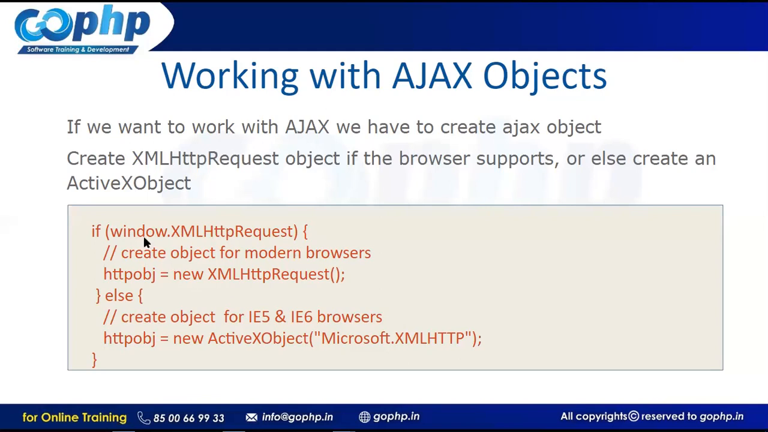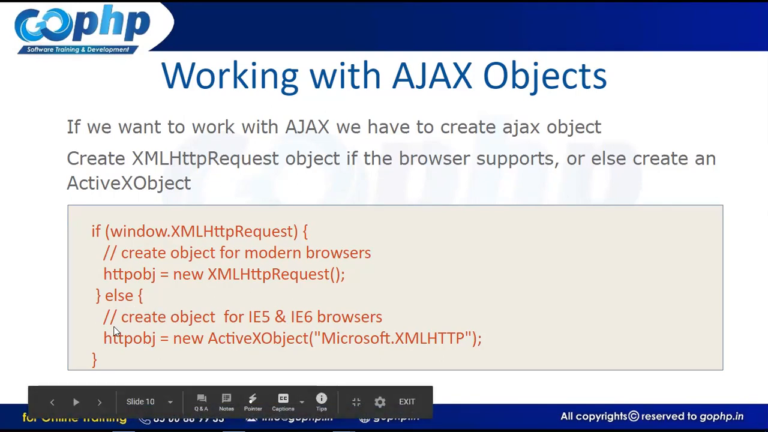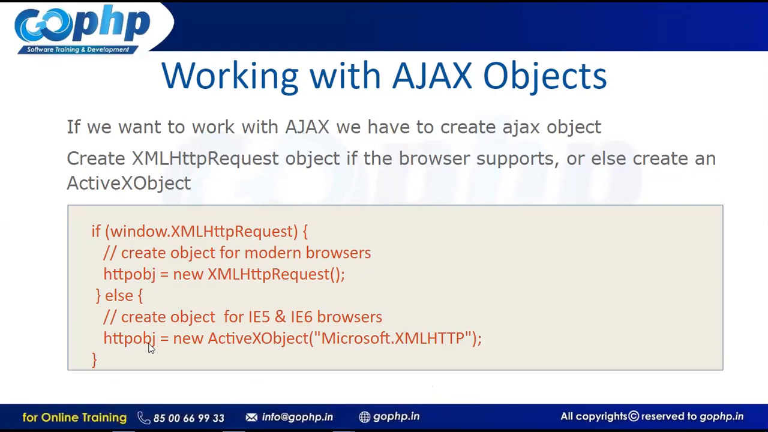If the window, meaning the browser window, supports the XMLHttpRequest object, then create the object for modern browsers. This is a variable, and here we instantiate the XMLHttpRequest object, new XMLHttpRequest. If the browser window does not support the XMLHttpRequest object, then we create an ActiveX object in the else block. For both, I have taken the same variable httpObj. httpObj is not any predefined variable; you can take any variable there.